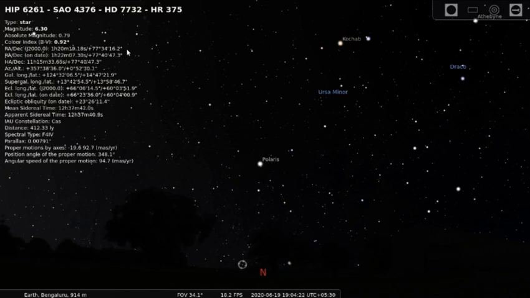Now find out the difference in declination between this point and this point, that is Polaris. Okay, so let's do that calculation right now.